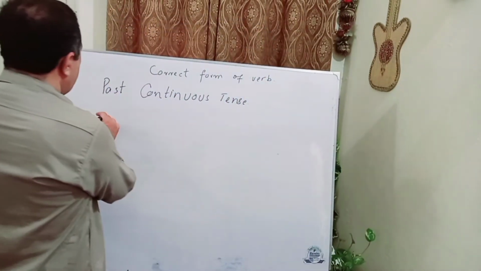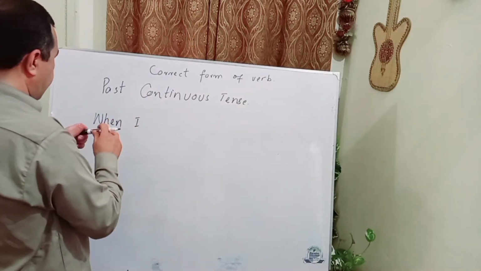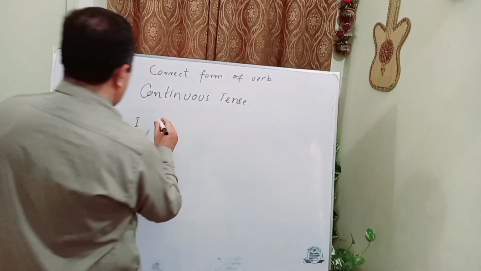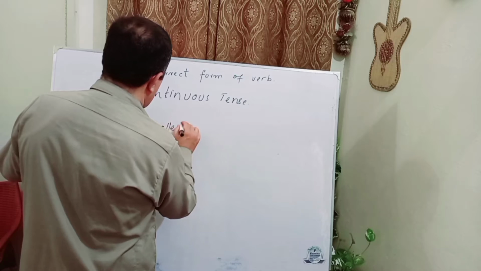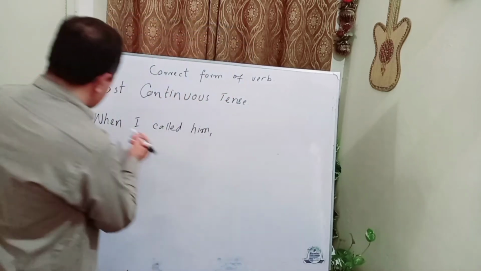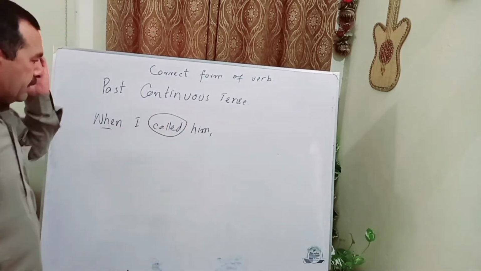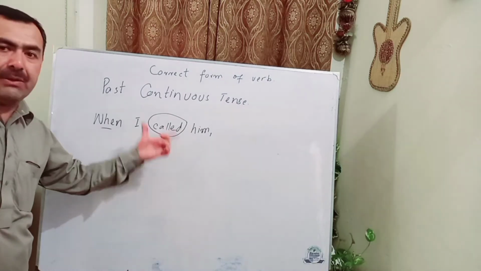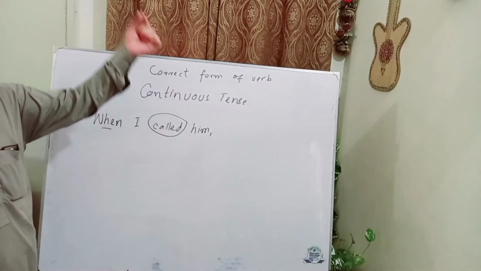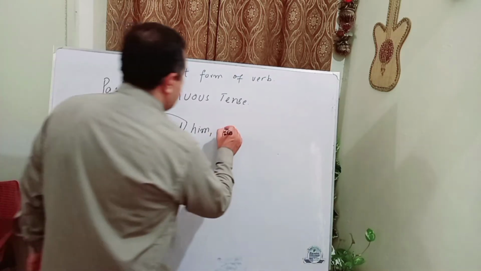For example, when I called him, with the when we use the second form of the verb. So in the next clause we will use past continuous tense.